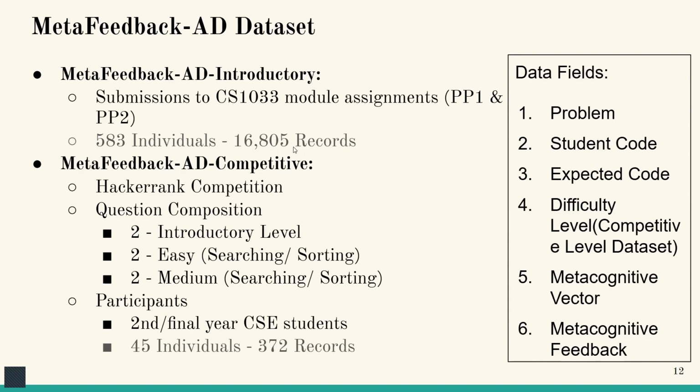For the competitive level dataset, this was created through a hackathon involving second and final year students. Students solved 6 competitive tasks: 2 introductory, 2 easy, and 2 medium tasks. We gathered 372 instances, including code, difficulty level, and the student's self-rated programming levels. The data fields included problem, student code, expected code, difficulty level, which importantly is included in the competitive level dataset, the metacognitive vector, and the metacognitive feedback.